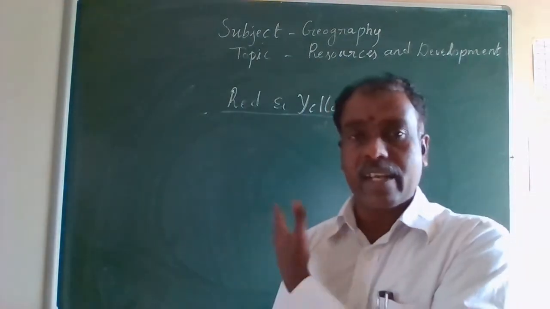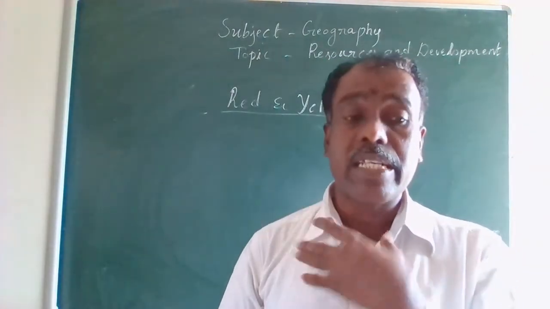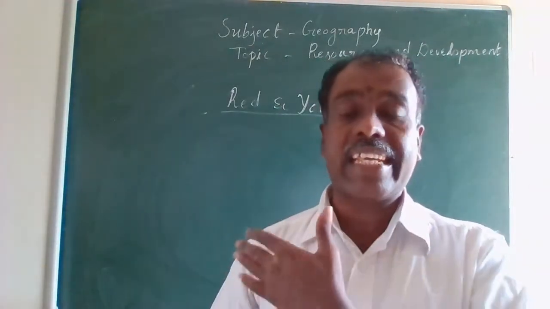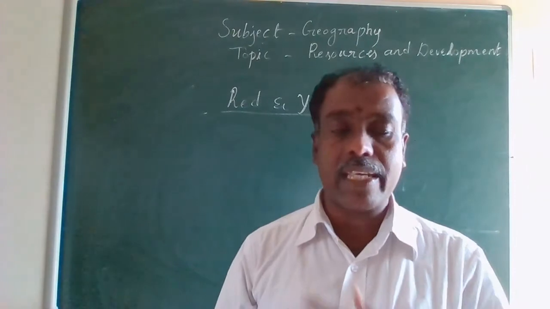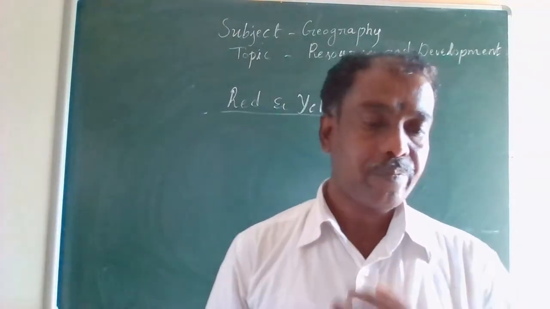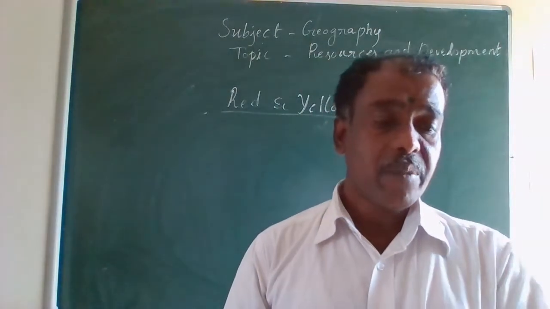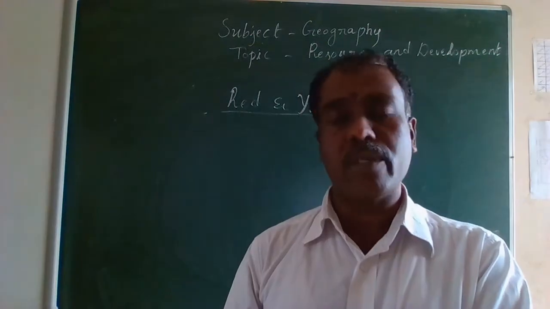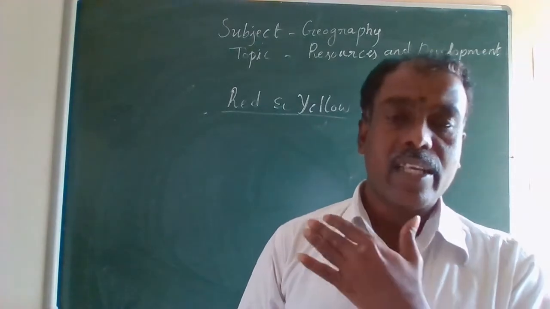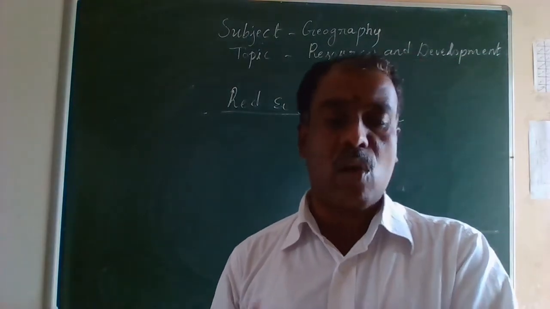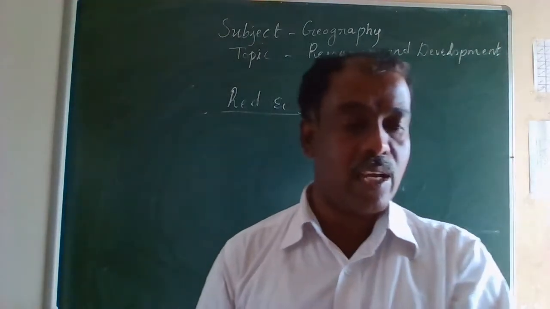So where can we see this red and yellow soil now? It is very clear that this red soil develops on crystalline igneous rocks, especially in the areas of low rainfall in the eastern and the southern parts of the Deccan Plateau. See, these yellow and red soils are also found in parts of Odisha, Chhattisgarh, and especially the southern parts of the middle Ganga plain along with the Piedmont zone of the Western Ghats.